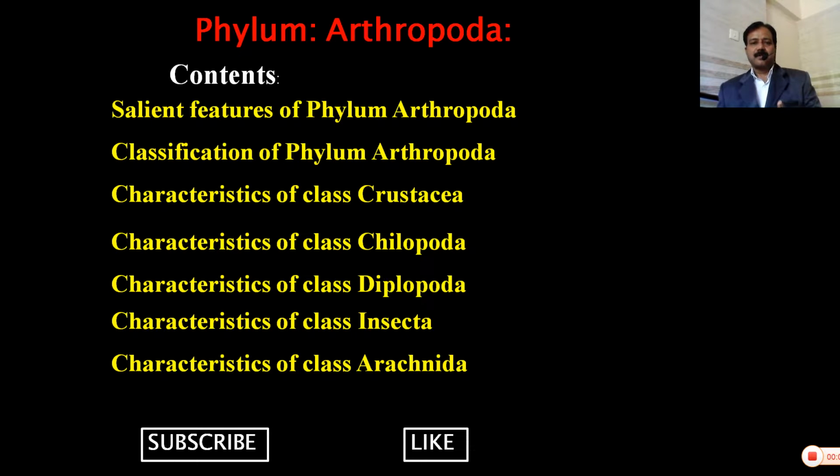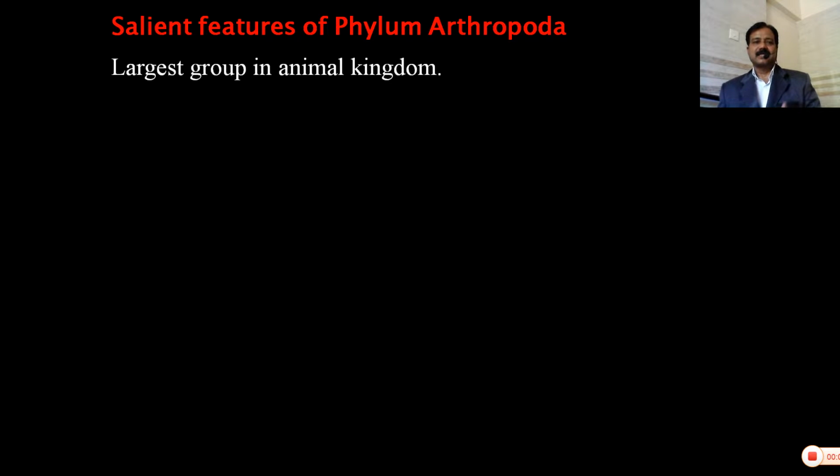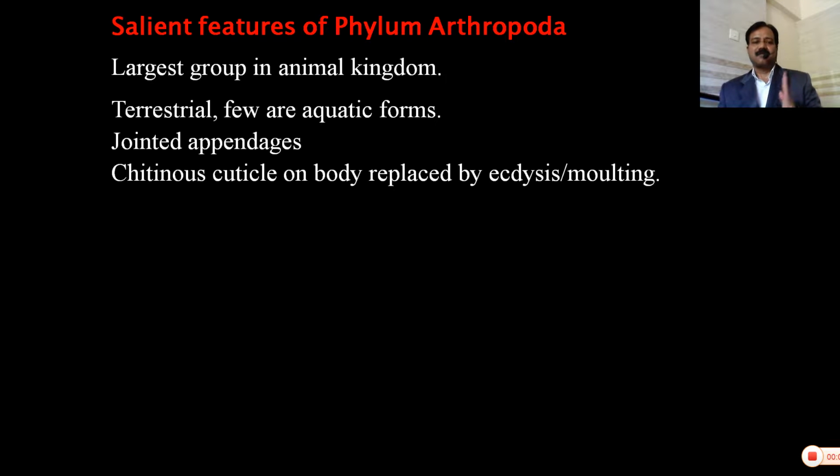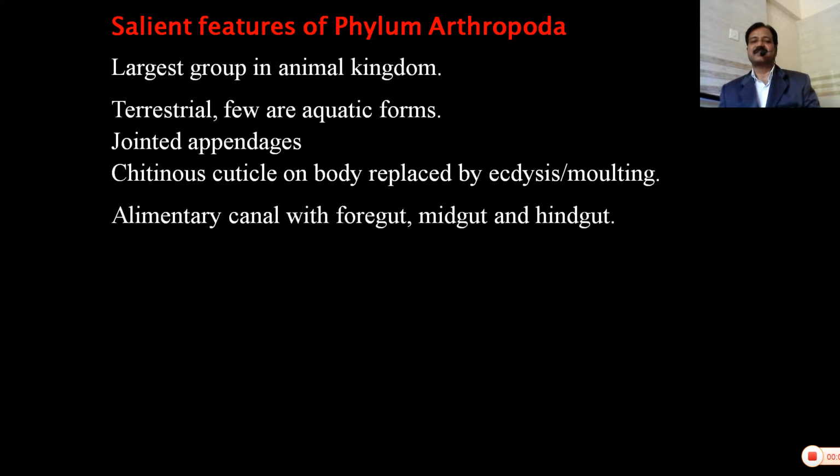Now, dear friends, salient features of phylum Arthropoda. Arthropods are the largest group in the animal kingdom. They are generally terrestrial, few are aquatic forms. They have jointed appendages. The body is covered by cuticle, and the cuticle is always replaced by the process called ecdysis or molting.